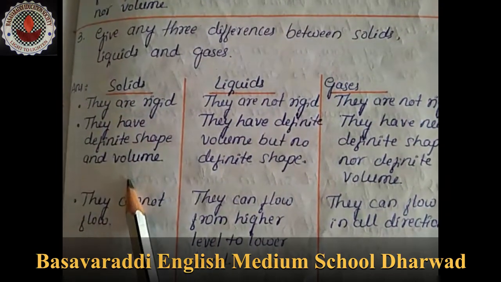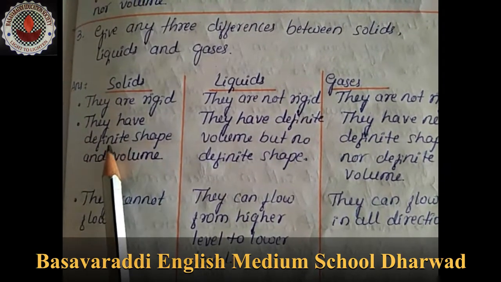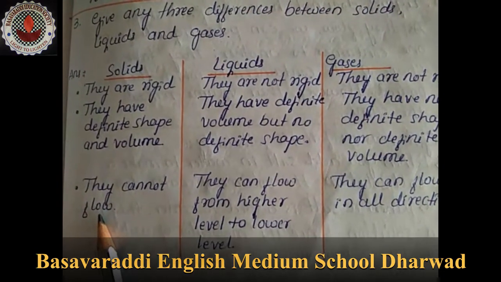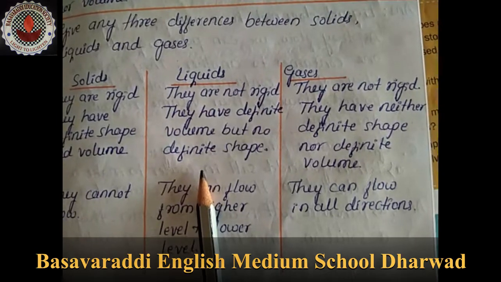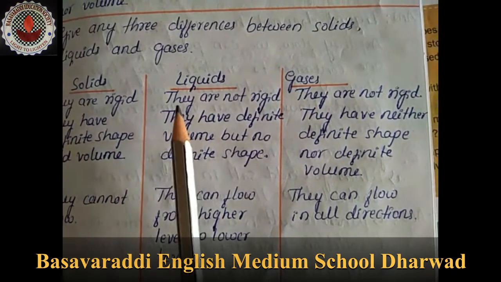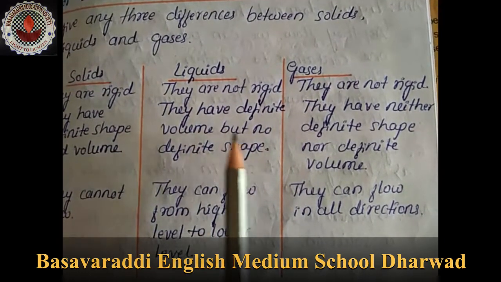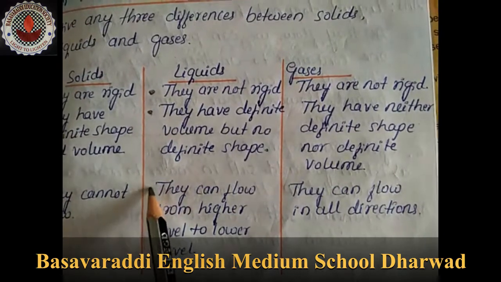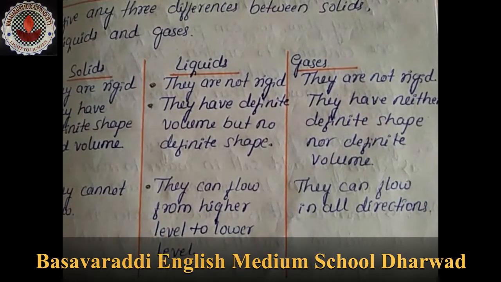In the solids column: they are rigid, they have definite shape and volume, and they cannot flow. Then in the second column, liquids: they are not rigid, they have definite volume but no definite shape. They can flow from a higher level to a lower level.